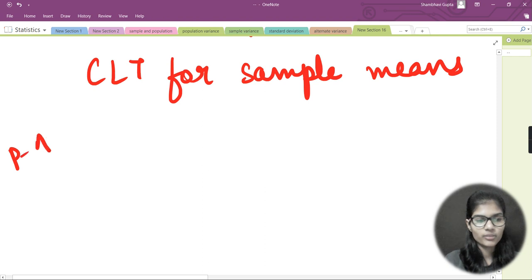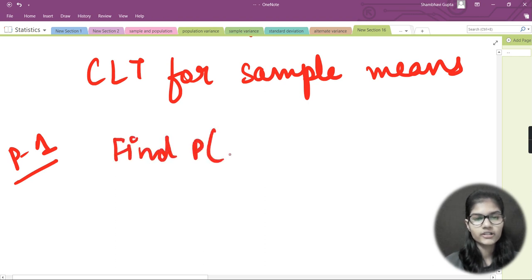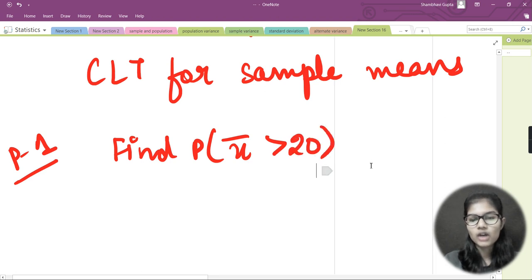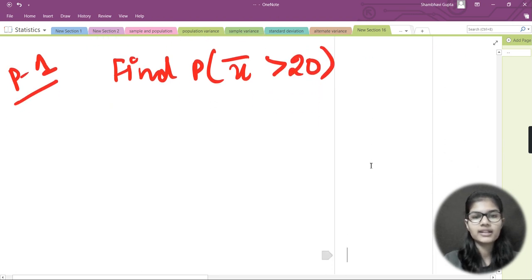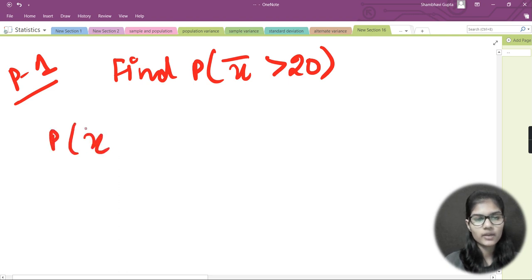So here I would just write problem number 1. What I need to find is the probability of x bar greater than 20. Now, how do we find a probability for x bar greater than 20? We have already seen this, and you are all very much familiar with it. So I'm not going to solve the whole question here. I would just write the final answer, and you can match it with the answers you are getting.